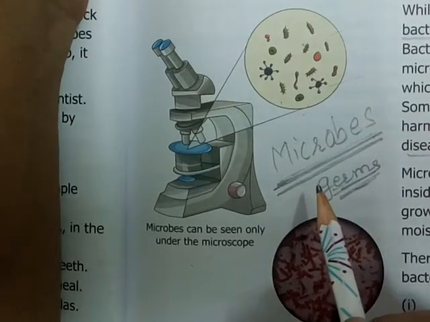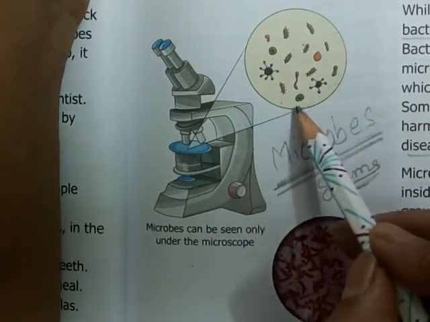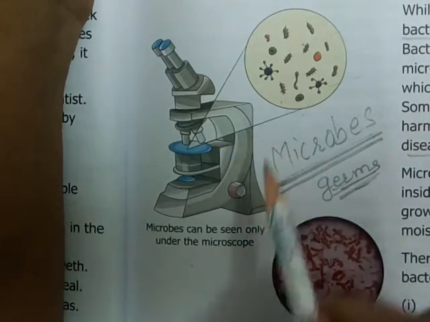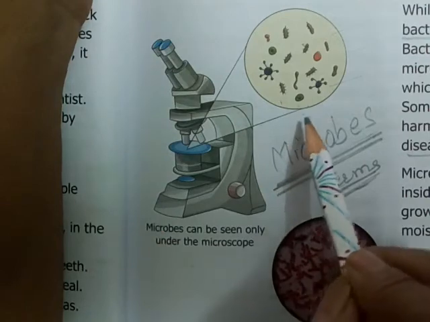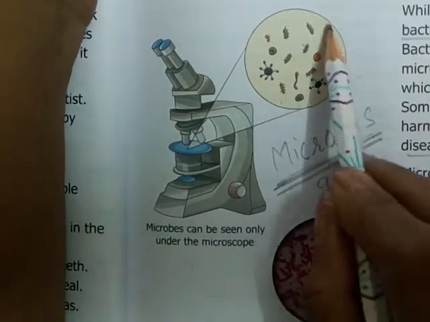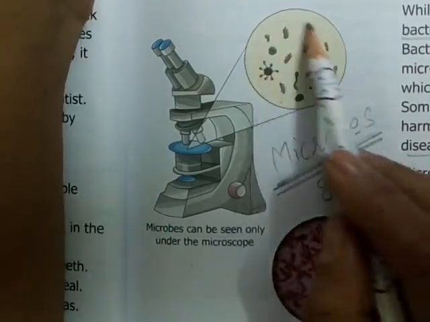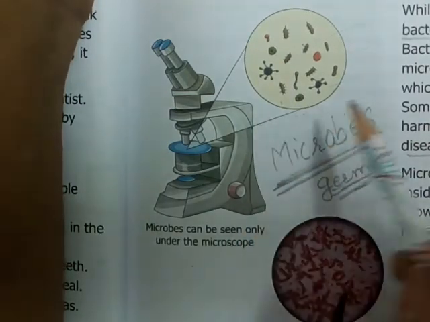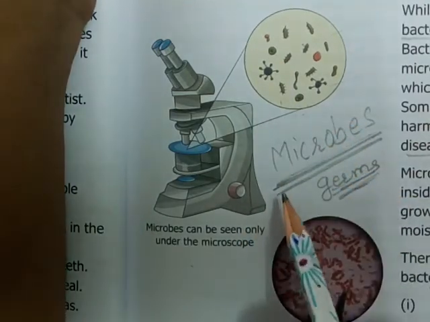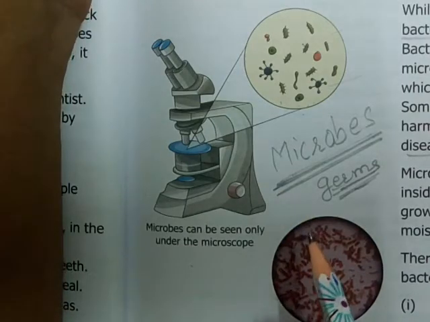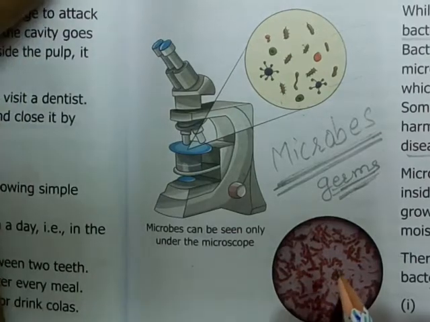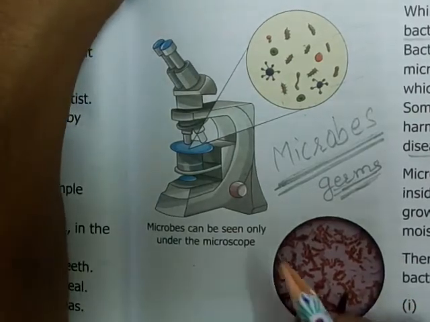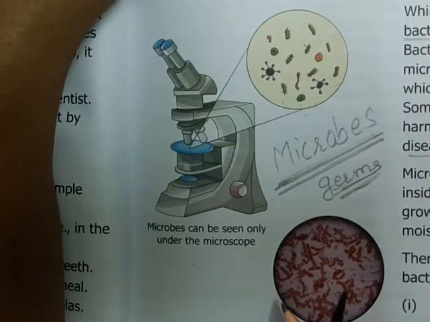They grow when they get favorable conditions, meaning when they get moisture, warmth, sunlight, food and air. That is when they start growing very fast and cause different problems. There are mainly four types of microbes: bacteria, viruses, fungi and protozoa.